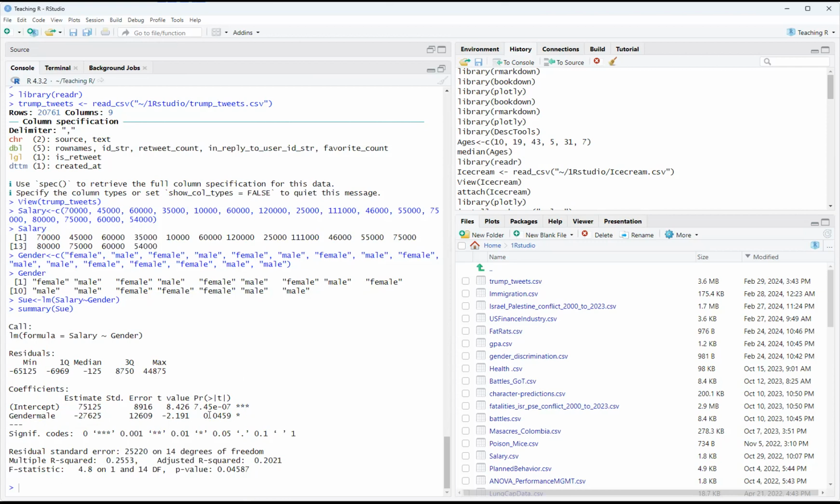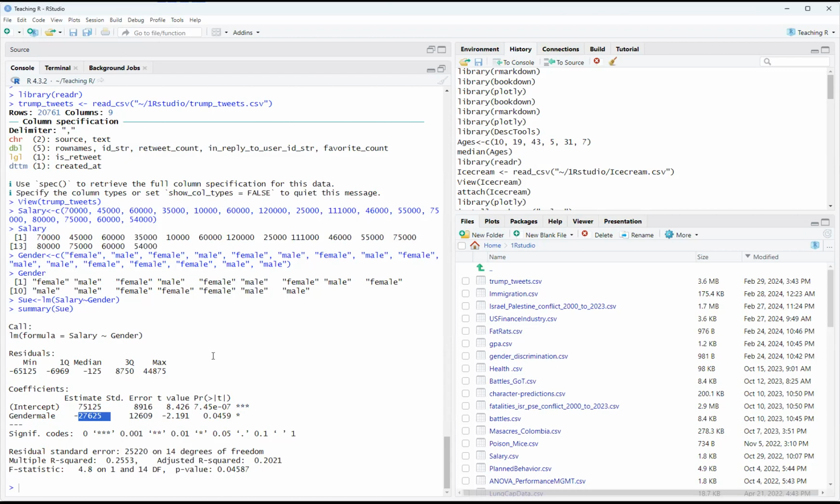But you could still say, hey, based on this p-value, it's below 0.05. And because this is negative male, this is making less than women. So that is one way to do regression analysis, but with a nominal variable. That's nominal because there's no order to male or female as the independent variable, and the dependent variable is quantitative.